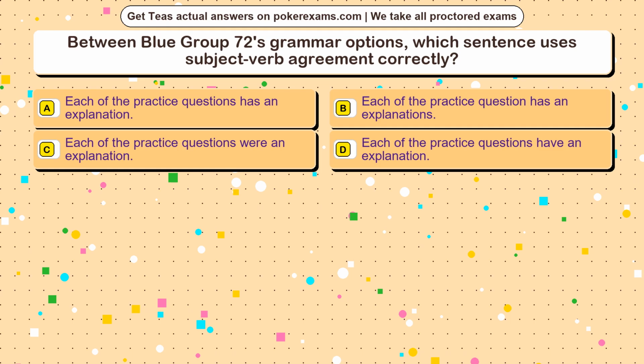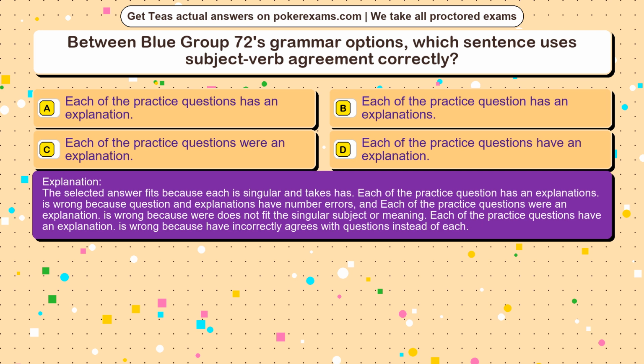The correct answer is option. The selected answer fits because each is singular and takes has. Each of the practice question has an explanations is wrong because question and explanations have number errors, and each of the practice questions were an explanation is wrong because were does not fit the singular subject or meaning. Each of the practice questions have an explanation is wrong because have incorrectly agrees with questions instead of each.